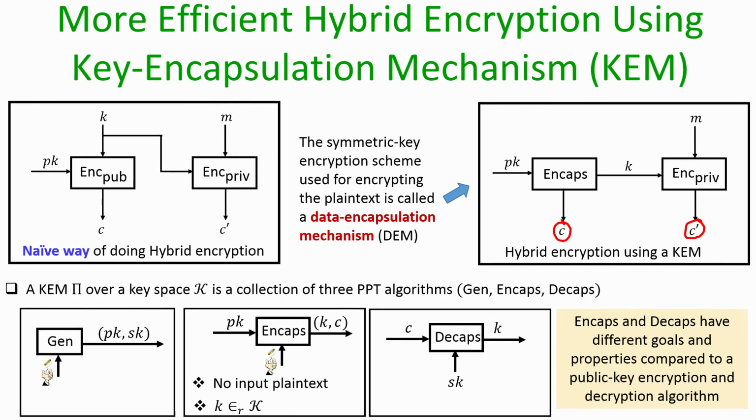So, the symmetric key encryption scheme which we are now using in this modified way of doing hybrid encryption is called a data encapsulation mechanism or DEM. So, now you can see we have two kinds of encapsulation happening. One encapsulation is for encapsulating the key, and that will be denoted by C, and we will have the encapsulation of the actual data which we will denote as C dash.